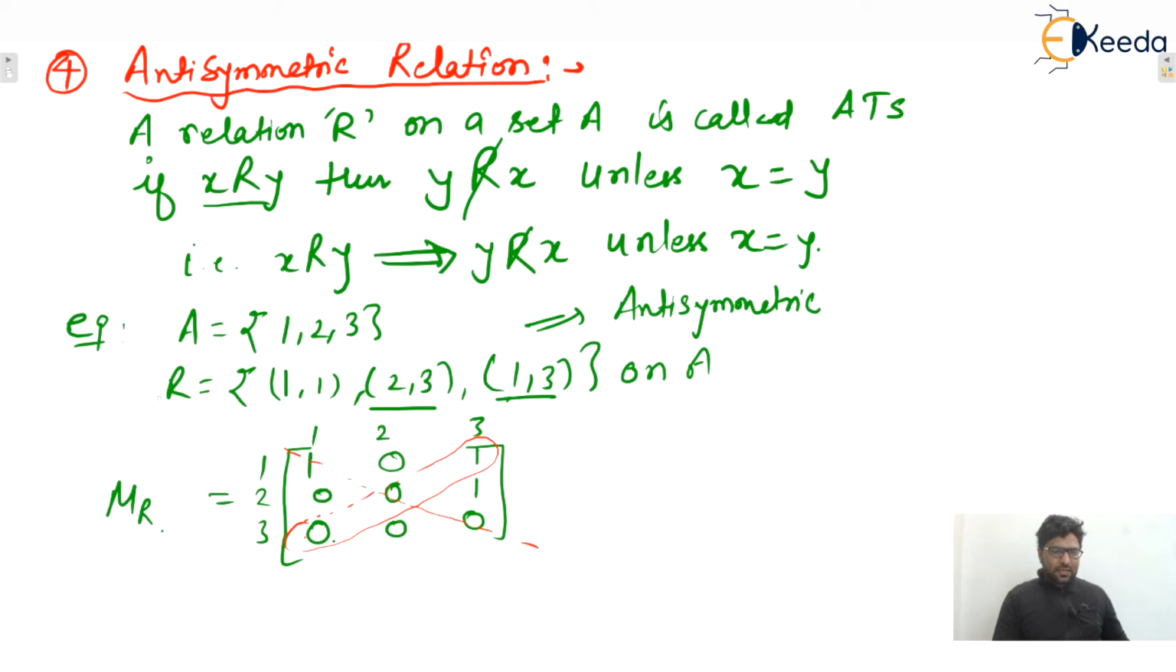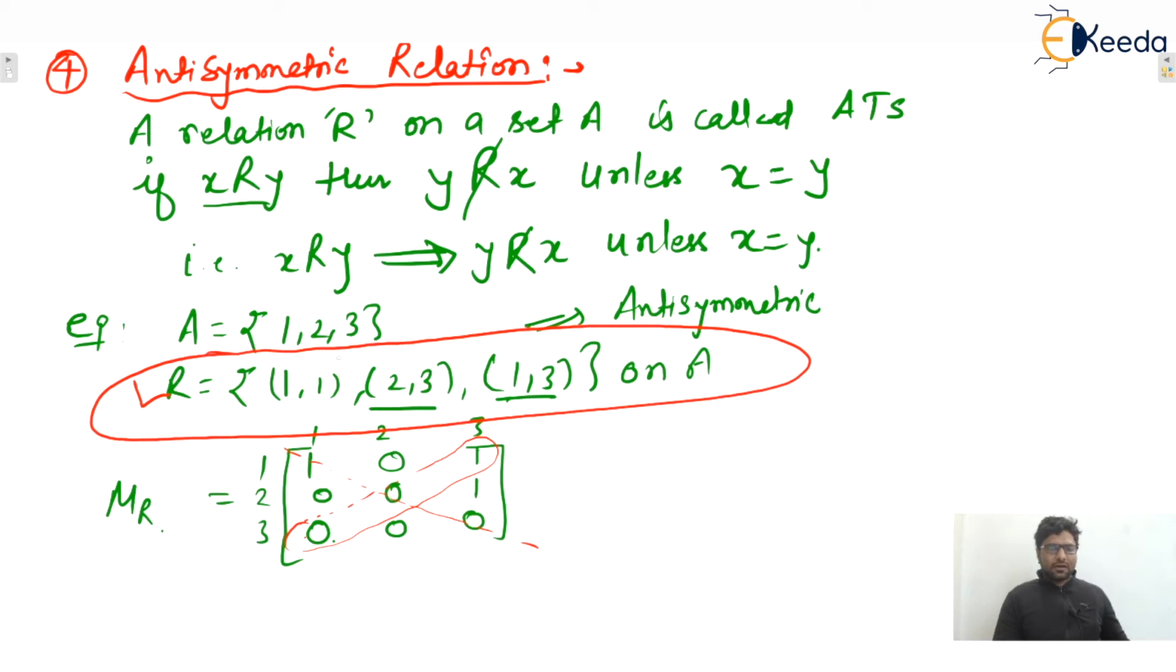One more thing you can see: if R is antisymmetric, then guaranteed if we take the inverse of this relation, that inverse will also be antisymmetric or not? Yes. So we can make one point: if R is antisymmetric, then R inverse will also be antisymmetric, and conversely, if R inverse is antisymmetric, then R is also antisymmetric, isn't it?